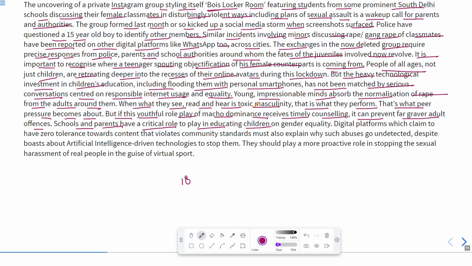So who has to play this role? It is the school and the children's parents, obviously. They should teach their child about gender equality.